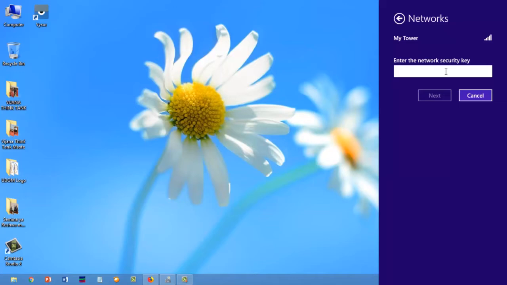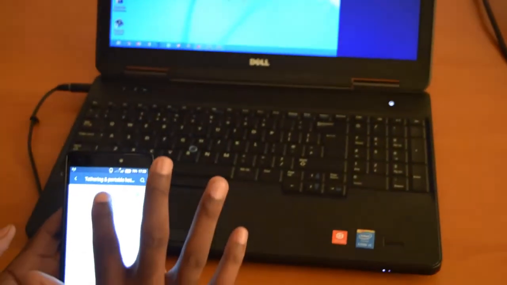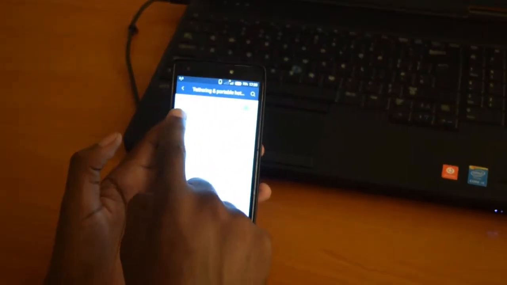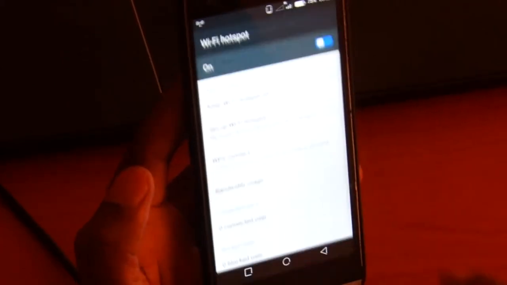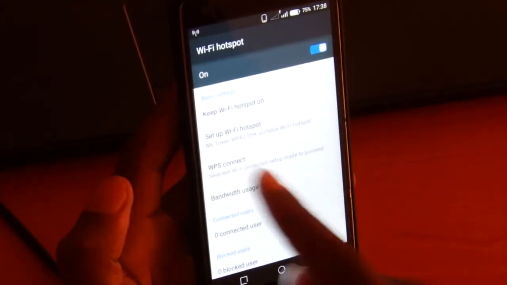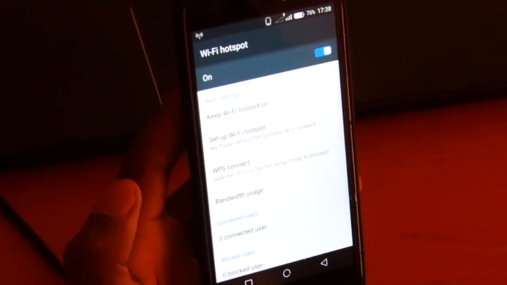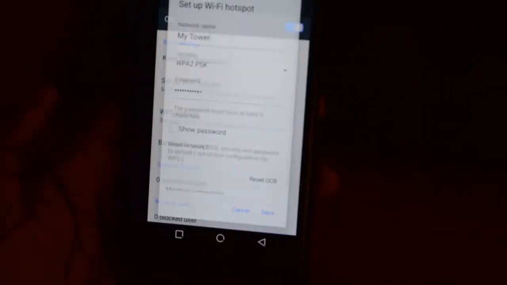Now, how do I get a password from my smartphone? This is a very important point. Listen very carefully. So click on this particular portable Wi-Fi hotspot, click here. Now you'll go to a place where you set up the Wi-Fi hotspot. You are setting up your Wi-Fi hotspot with a username and password as required. So click on Wi-Fi hotspot.